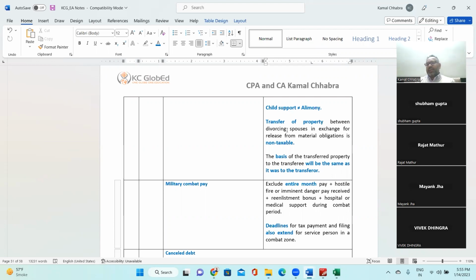For example, let's say Mr. X has a household property of $100,000 which he has purchased. In the divorce decree, the court has advised to transfer this property to the spouse.